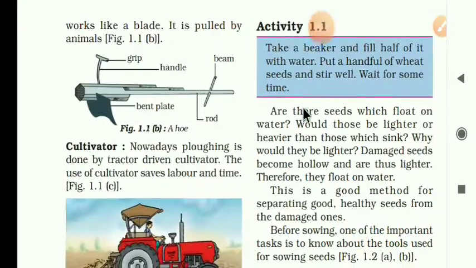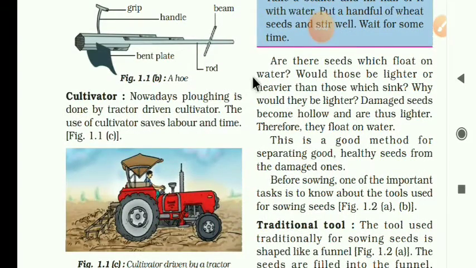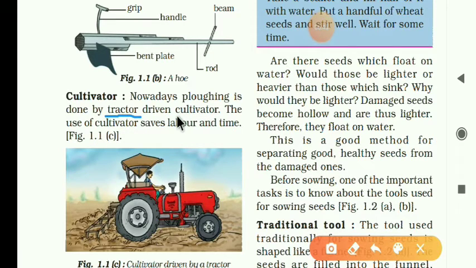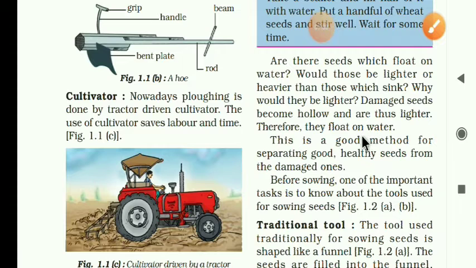Now next we move on to the cultivator. Nowadays, ploughing, the cultivating of land, is done by the tractor. The tractor is driven, and the cultivator is used with it. The use of the cultivator saves labor, manual work, and also time. So plough, cultivator, and hoe are all agricultural implements or agricultural devices.